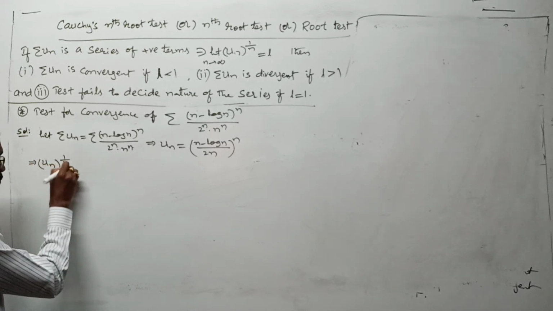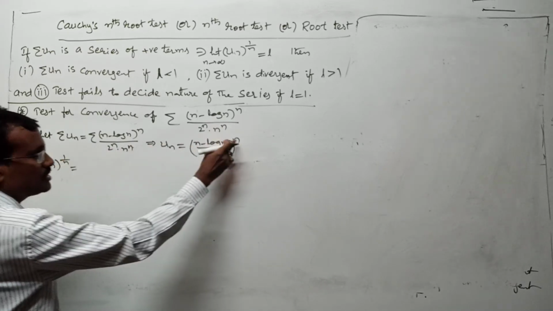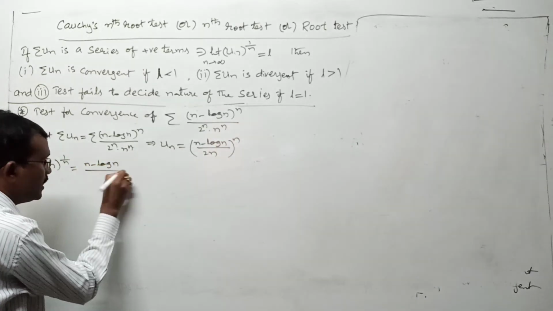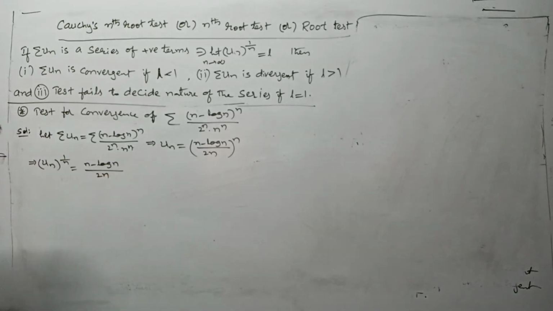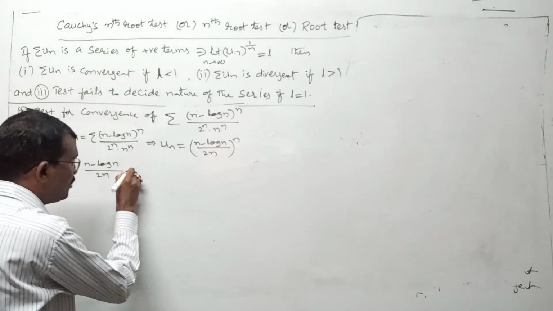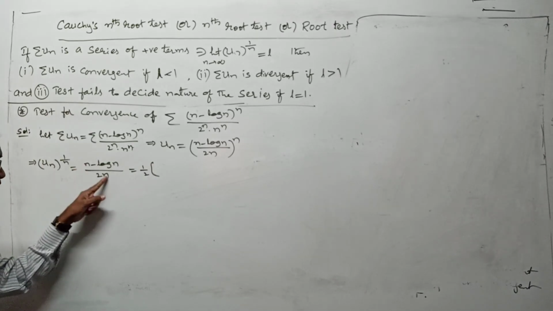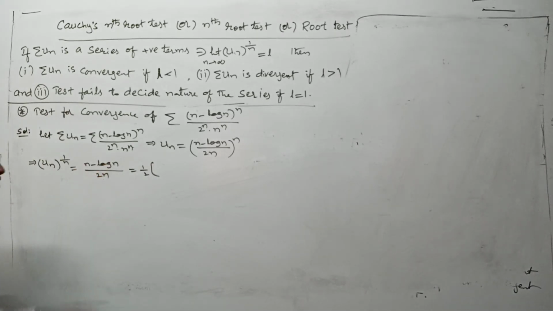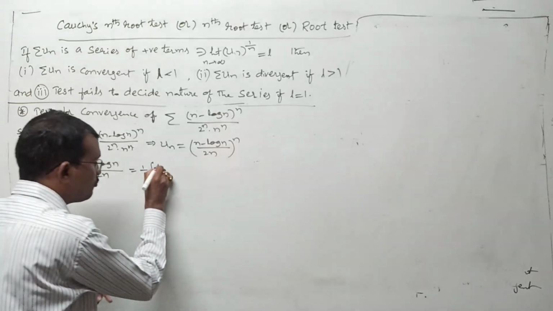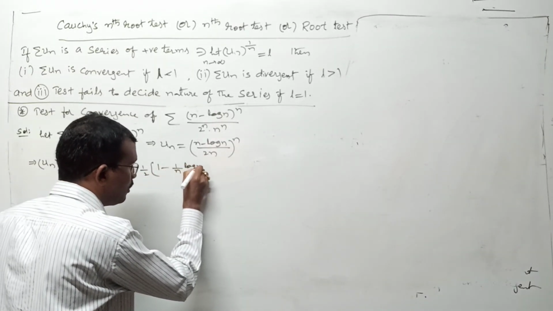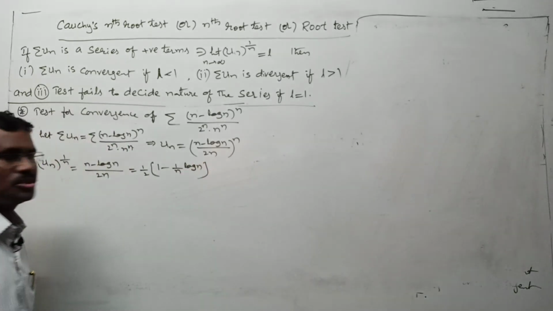Un whole to the power of 1 by n is what? This 1 by n, this n gets cancelled, it is n minus log n by 2n. Here I want to take 1 by 2 outside. This by this minus this by this I am writing separately. N by n is what? 1 minus 1 by n into log n, or log n by n, 1 and the same, nothing changes there.